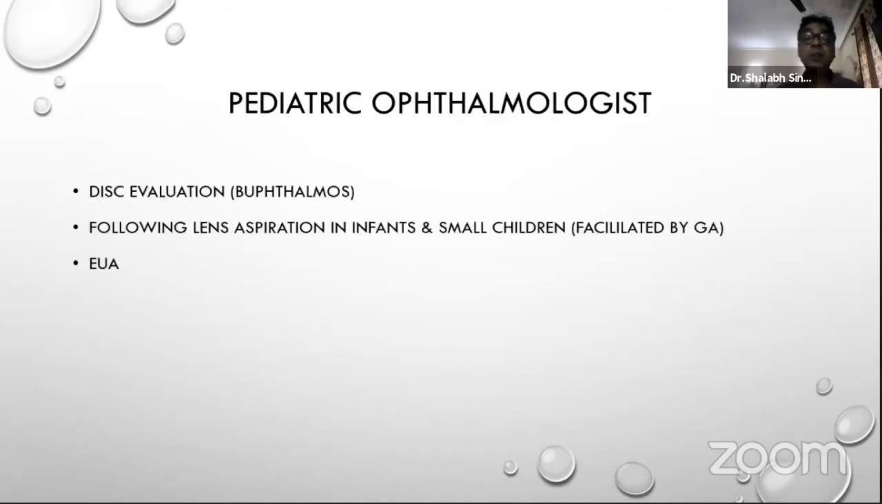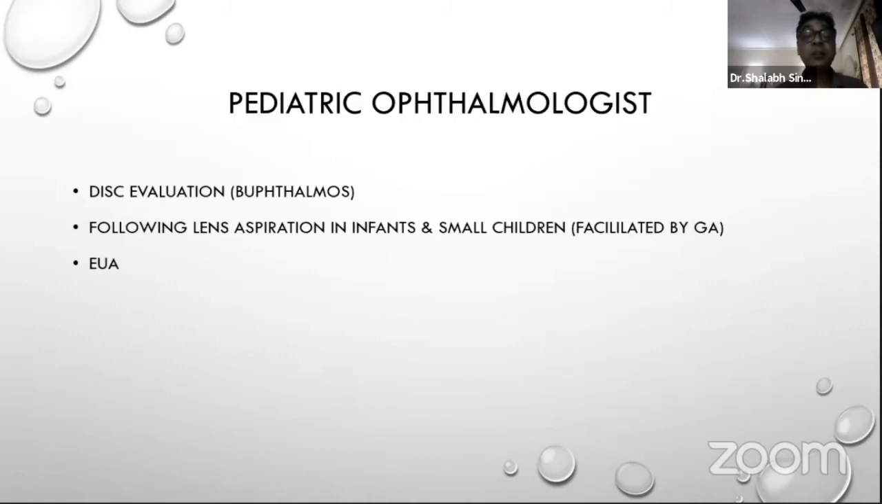For a pediatric ophthalmologist, for disc evaluation, you want to see a patient under anesthesia, he has ophthalmos, you want to measure the intraocular pressure, you want to check the corneal diameter, and you would also want to do a disc evaluation, which can only be done in small children using an indirect ophthalmoscope.